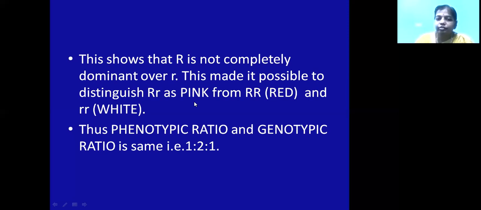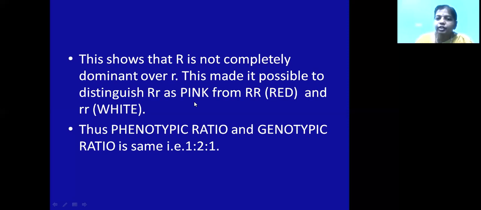So you can see here, in the cross with regard to the shape of the seed, the phenotypic ratio you will get is 3:1. So it is following the law of dominance. If you see the genotypic ratio, it is 1:2:1. It is also following the law of dominance. So this is showing the law of dominance, with regard to the shape of the seed.